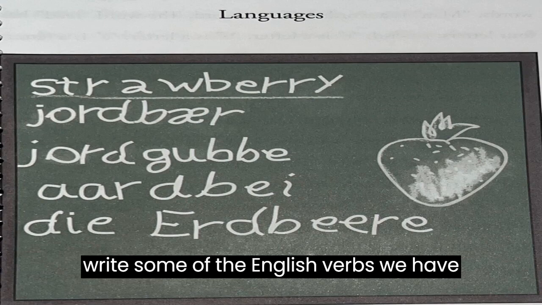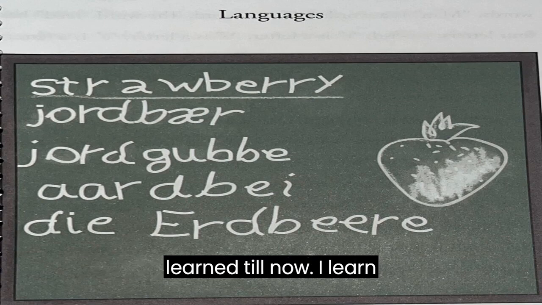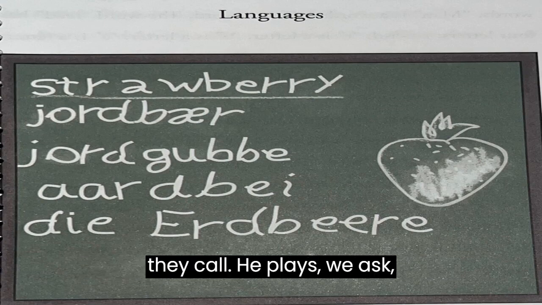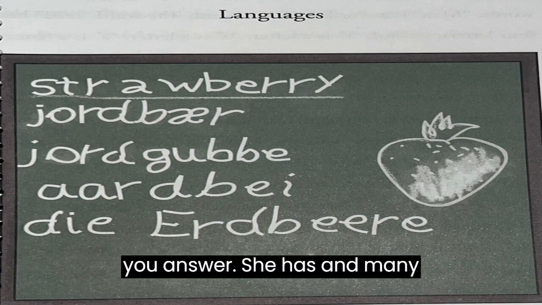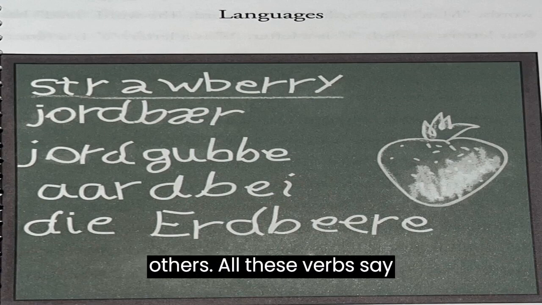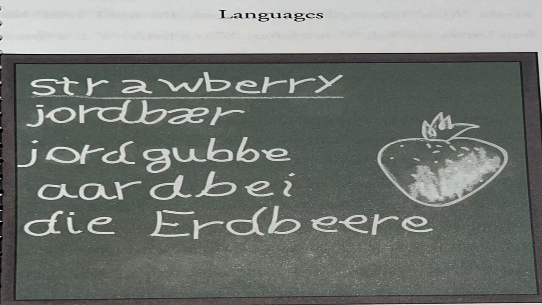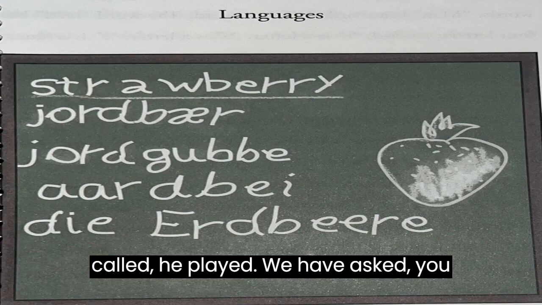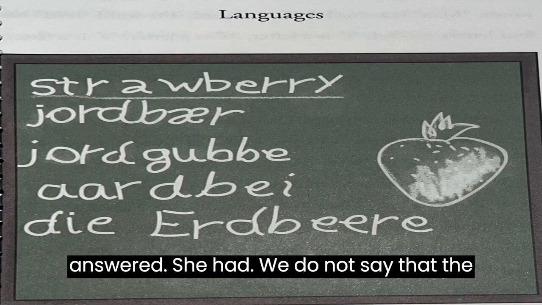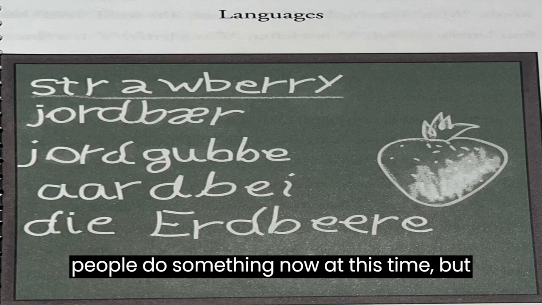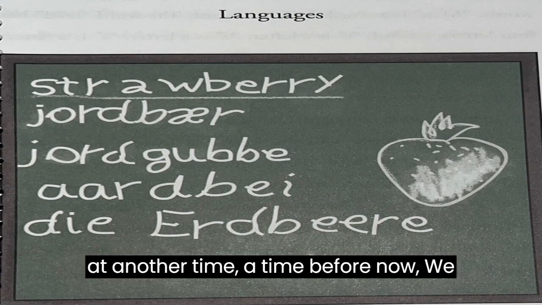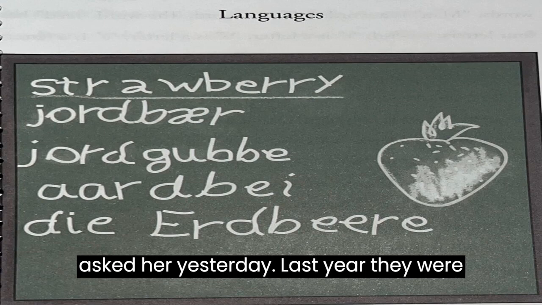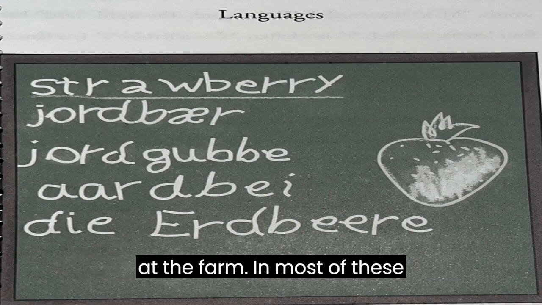We shall now write some of the English verbs we have learned till now. I learn, they call, he plays, we ask, you answer, she has, and many others. All these verbs say that a person does or is something at this time, today, or now. But when we say, I learned, they have called, he played, we have asked, you answered, she had, we do not say that the people do something now, at this time, but at another time, a time before now. We asked her yesterday, last year they were at the farm.